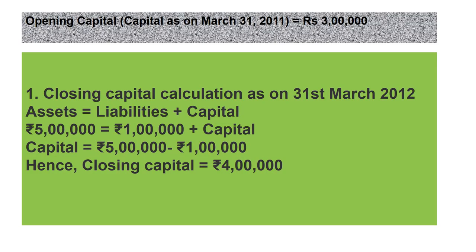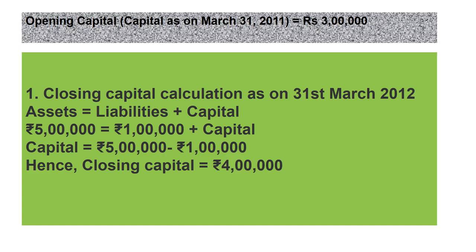First of all, opening capital is given, 3 lakhs, on 31st March 2011. That means 1st April 2011. So closing capital calculation as on 31st March 2012 will be: assets is equal to liabilities plus capital. You know the formula.